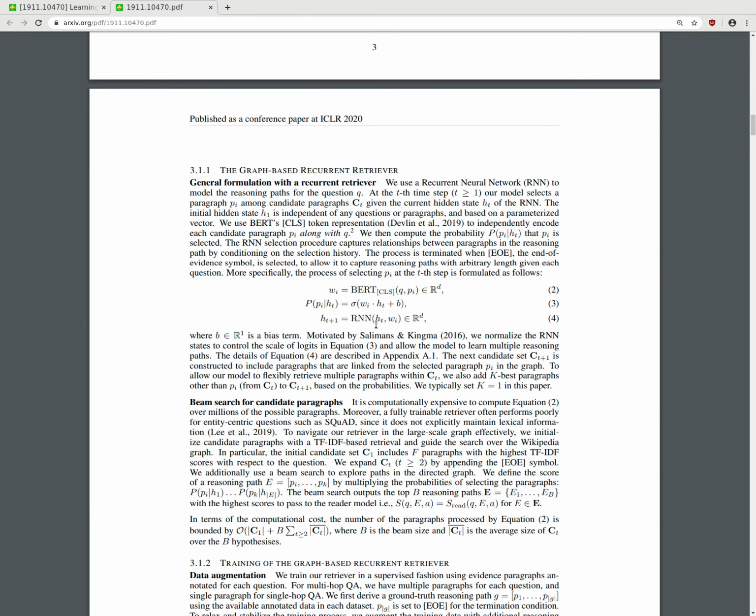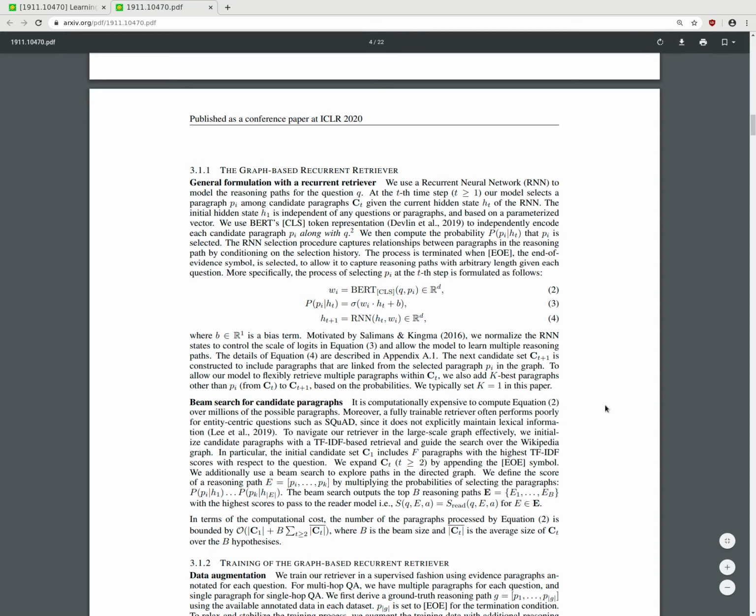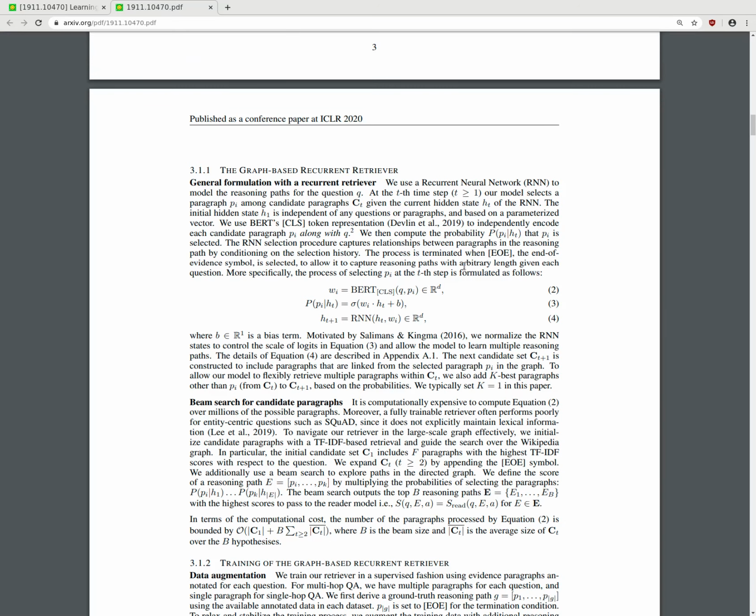So, graph-based recurrent retrieval. For the general formulation with recurrent retrieval, we use a recurrent neural network to model a reasoning path for the question. At step t, our model selects a paragraph among candidate paragraphs C_t, given the current hidden state h_t of the RNN. The initial hidden state is independent of any question or paragraph, based on a parameterized vector.